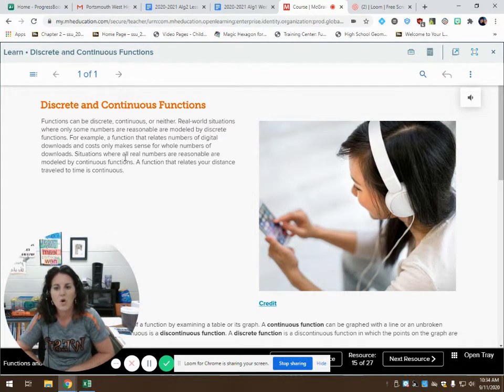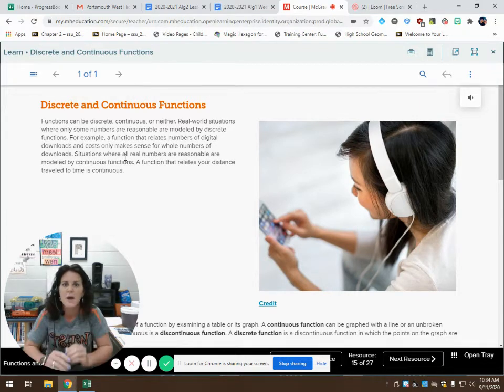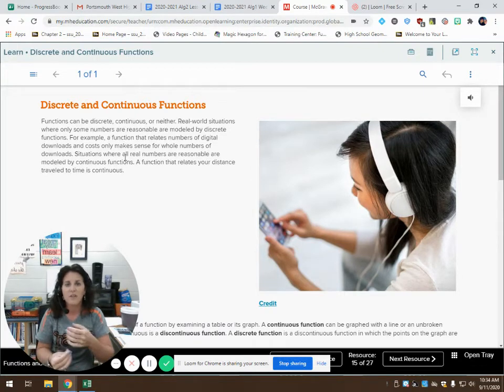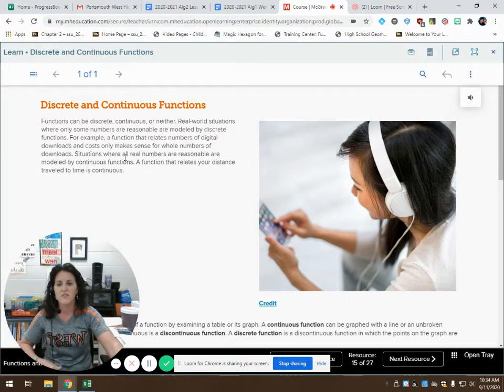Situations where all real numbers are reasonable are modeled by continuous functions. A function that relates your distance traveled to time is continuous. You're not necessarily going to travel exactly a mile. You might go just a smidge past a mile. So this is a continuous function. Same thing with the time. You're not going to travel exactly 5 minutes. You might travel for 5 minutes and 22.2 seconds. So this is a continuous function.